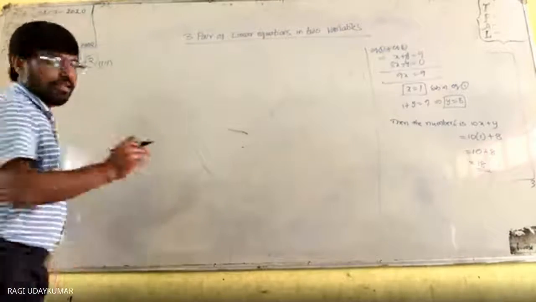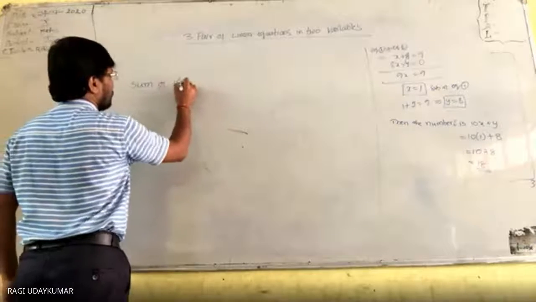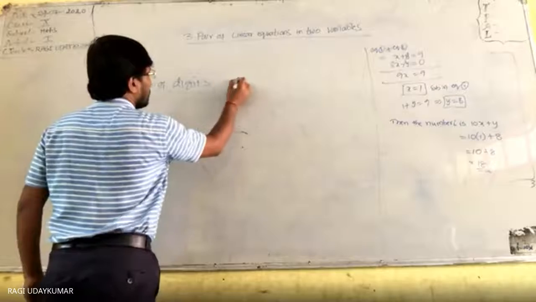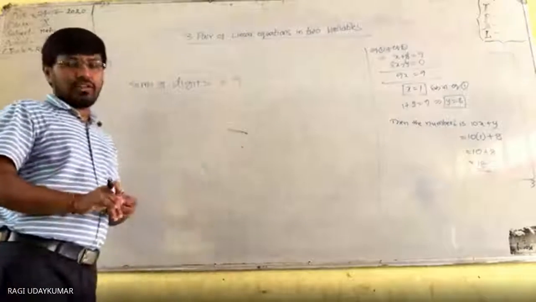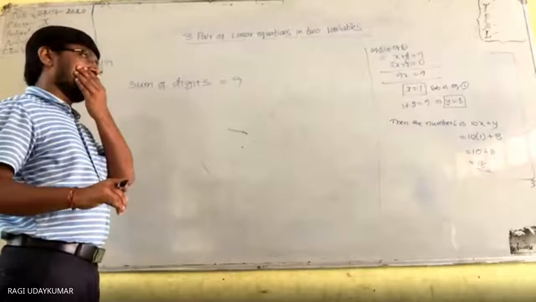First statement is what? Sum of the digits is 9. Sum of the digits is equals to 9, दोनों को ऐड कर ले तो 9 आ जाएगा. Okay?